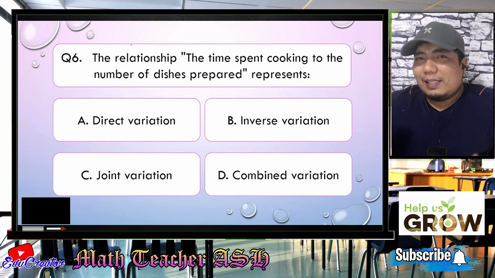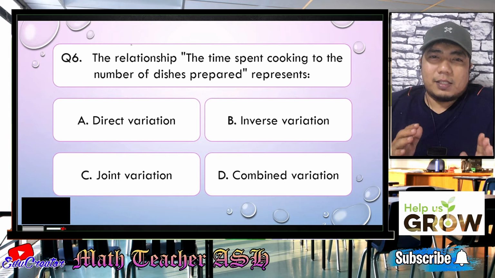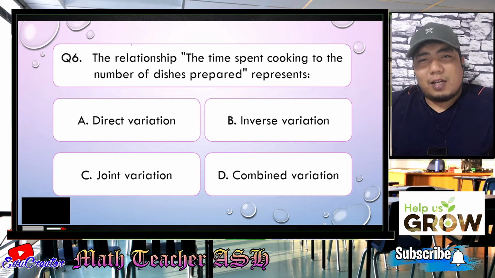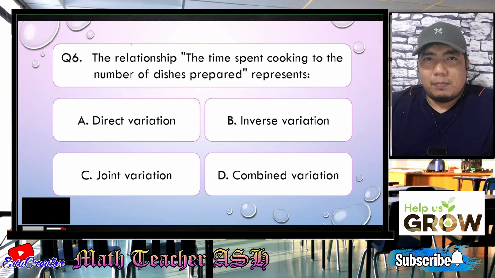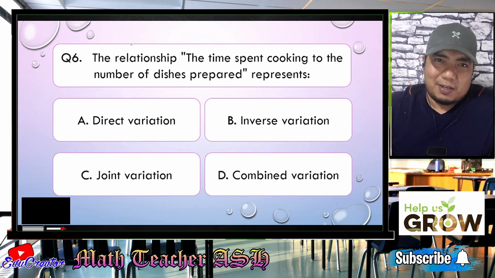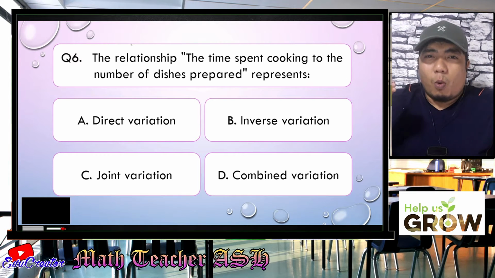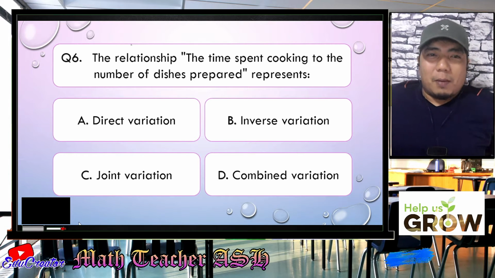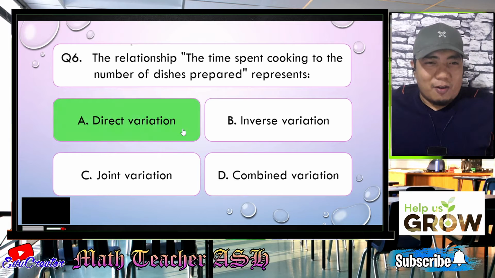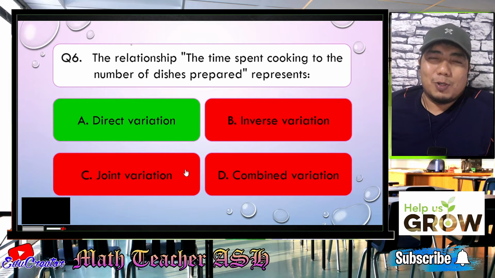Alright, math learners, this is another analysis type of question in which you need to think, how is the time spent cooking related to the number of dishes prepared? So question is, if you have many dishes to prepare, does your time need more or just less? Okay, very good. You need more time if you have more dishes to prepare. So basically, when one increases, the other one also increases. And that is a relationship being talked about in direct variation. Letter A, my dear math learners. Easy, right? Very easy. So I hope you got that one. So now let us go to question number 7.